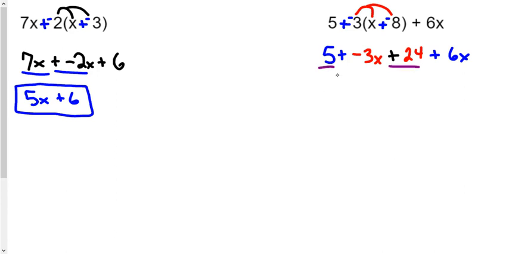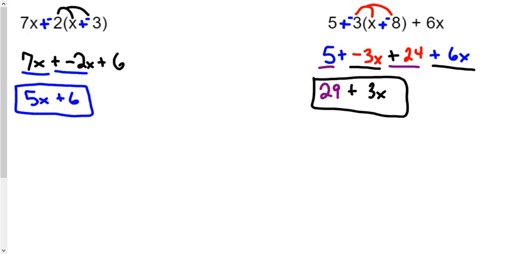5 plus 24, see how these two are going together? So I'm going to put the 29 underneath the 5. And now I'm going to say, hey, negative 3x, since that's the first term I'm using to combine with this back here, negative 3x plus 6x is 3x. So I'm going to put that right underneath it. But look at this plus sign that wasn't used. We can fall straight down with that. And that is our final answer.